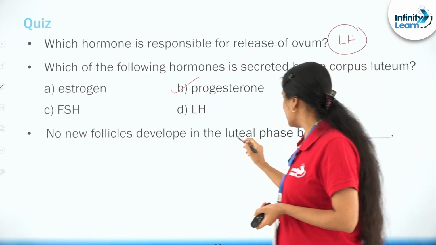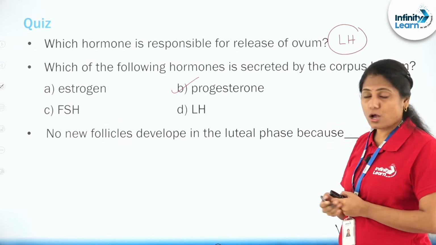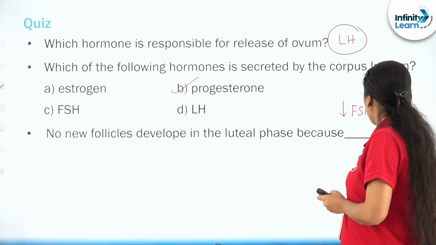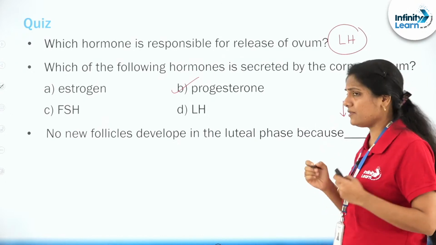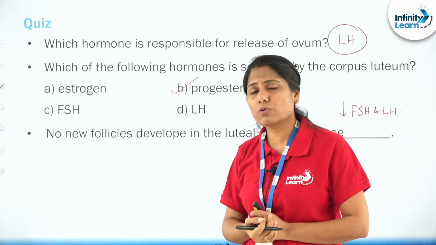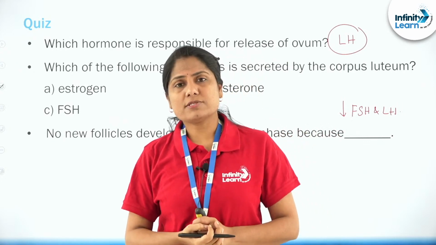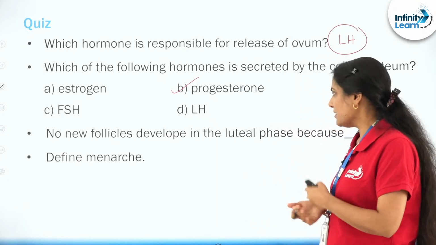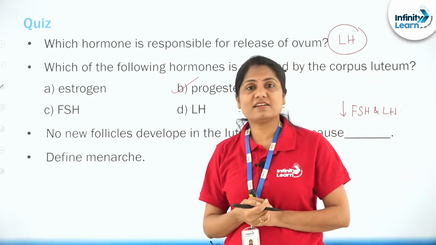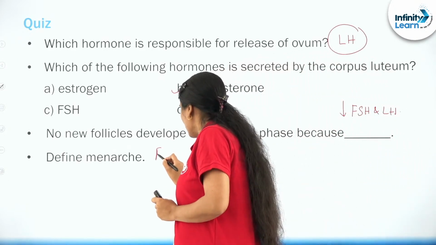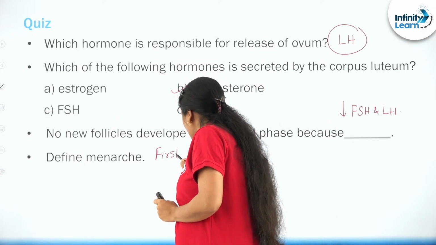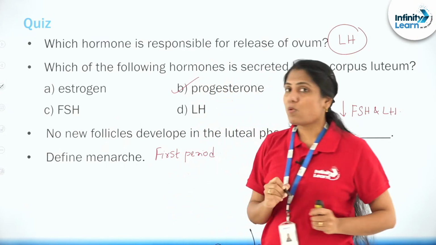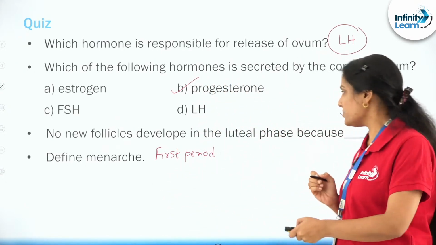No new follicles develop in the luteal phase because there is no or very low FSH and LH. FSH is what is responsible for growth of the follicle. It's not in high concentrations during the luteal phase, which is why they are not growing. Define menarche. It's the first period. To put it in a very simple flashcard-like manner for you to understand, menarche is the first period.